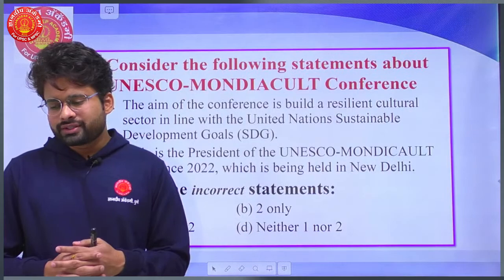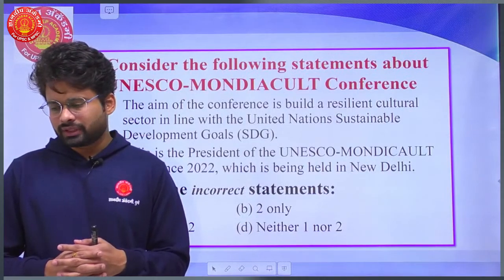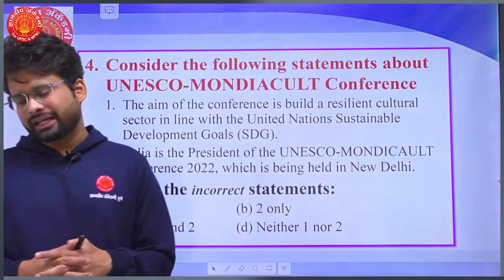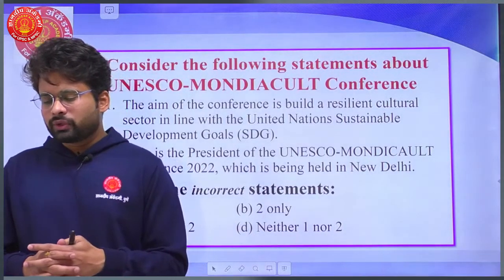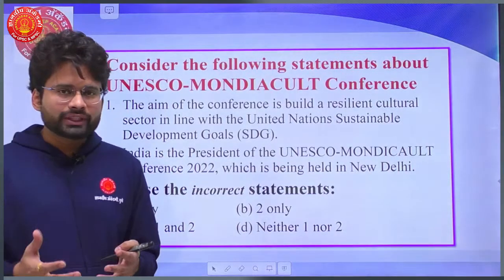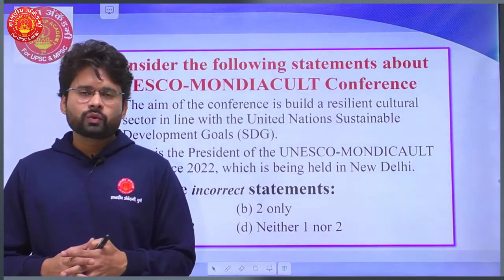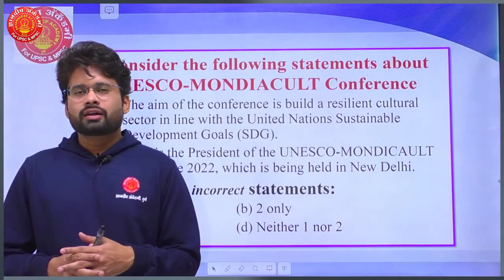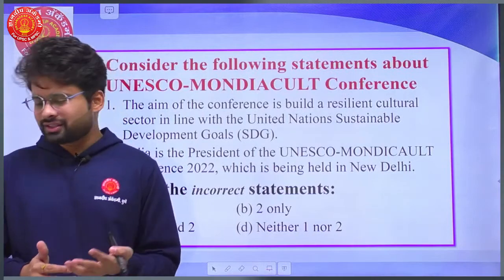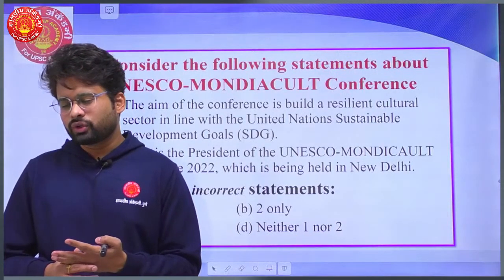The aim of the conference is to build a resilient cultural sector in line with the United Nations Sustainable Development Goals. And secondly, India is president of the UNESCO Mondiacult Conference 2022, which is being held in New Delhi. What do you think the right answer can be? If you have read it, you will get the answer. Otherwise, this is going to be a no-attempt question.